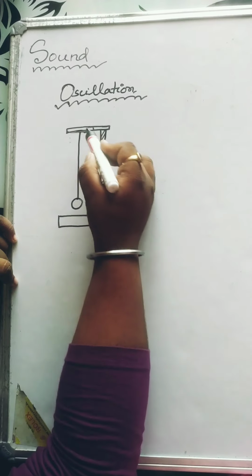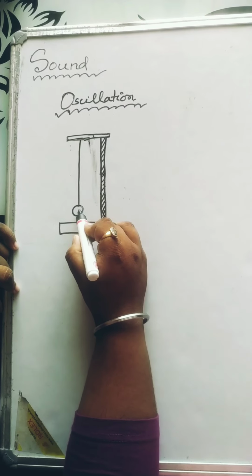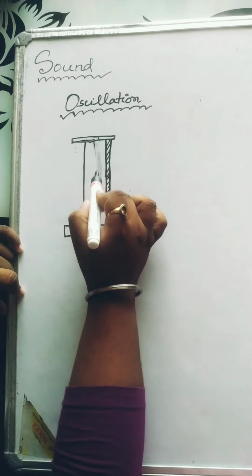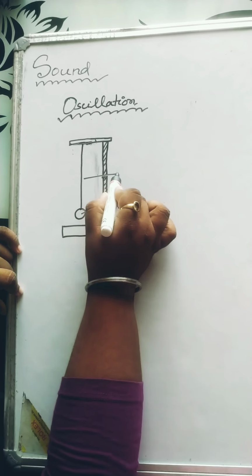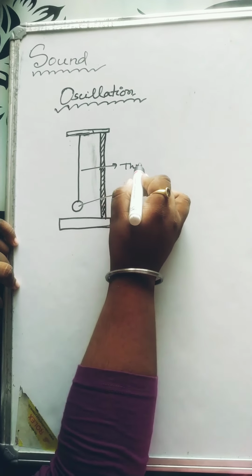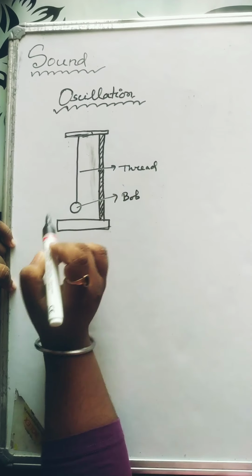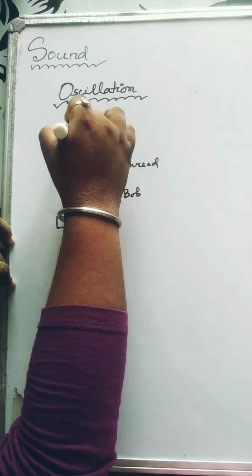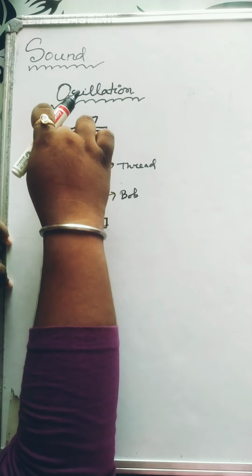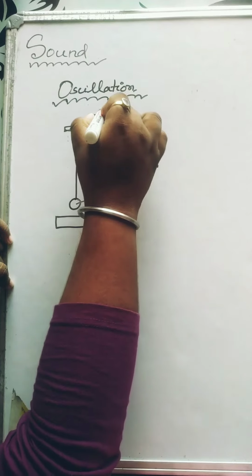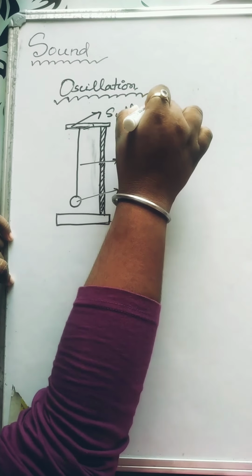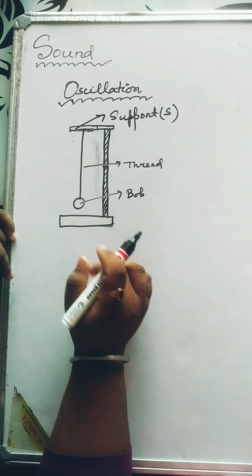So this metallic ball is known as the bob of the pendulum, right? This string is known as the thread of the pendulum, and this stand or this part is known as a support because it is providing support to the pendulum, right? It is sometimes denoted by S. Okay, so this is the basic structure of a pendulum.